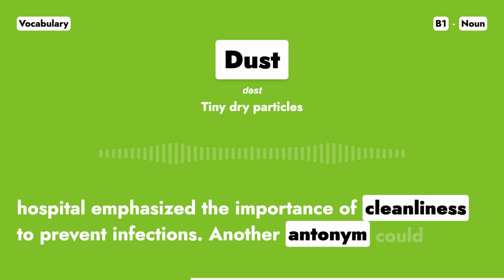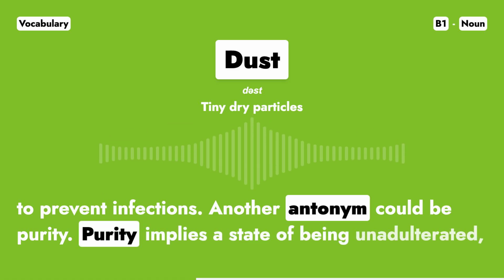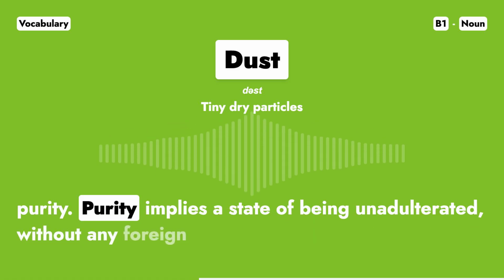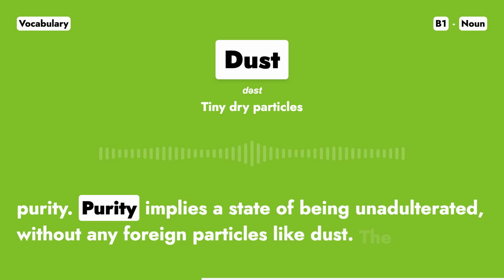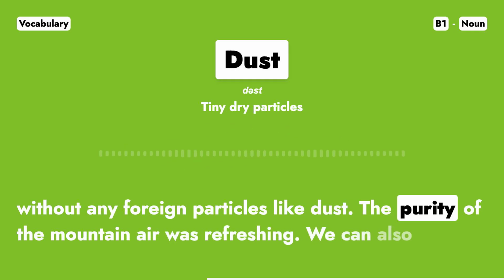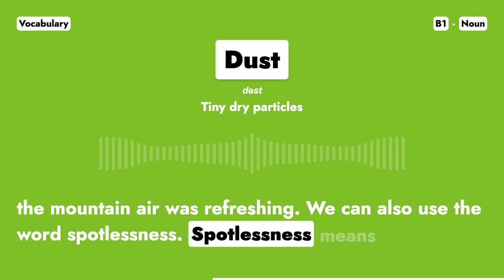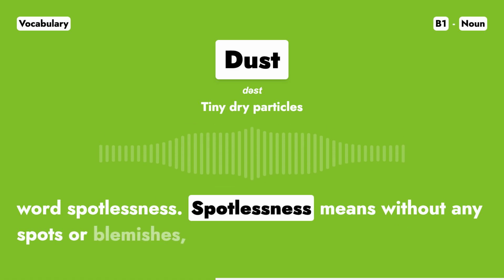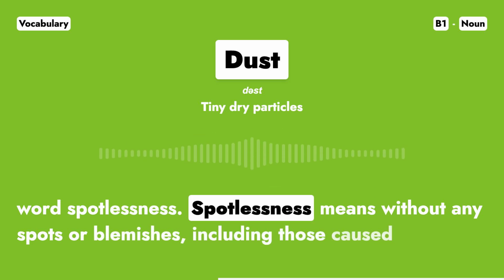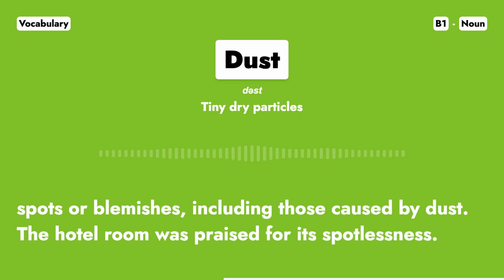Another antonym could be purity. Purity implies a state of being unadulterated, without any foreign particles like dust. The purity of the mountain air was refreshing. We can also use the word spotlessness. Spotlessness means without any spots or blemishes, including those caused by dust. The hotel room was praised for its spotlessness.